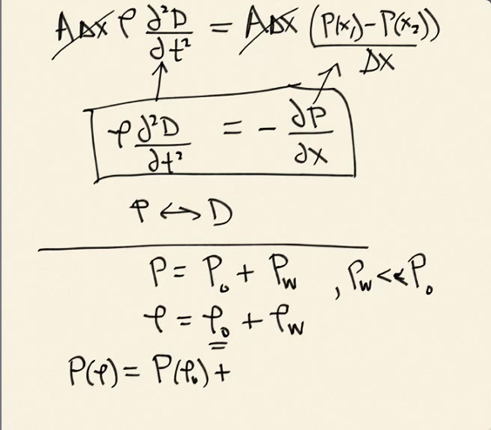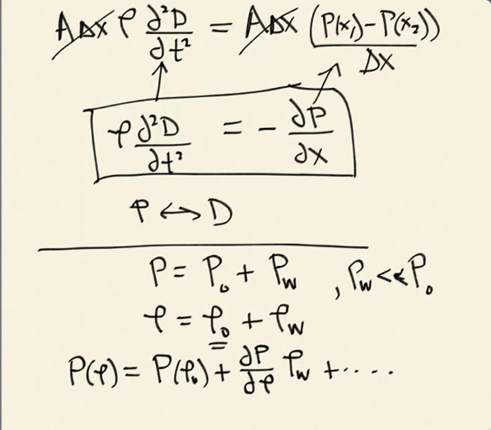It's going to be the derivative of P with respect to rho, evaluated at rho naught, times rho minus rho naught, okay, which is going to be this rho w. That's going to be the distance from rho naught, okay, and then I can keep going. Right, so this is a Taylor expansion.